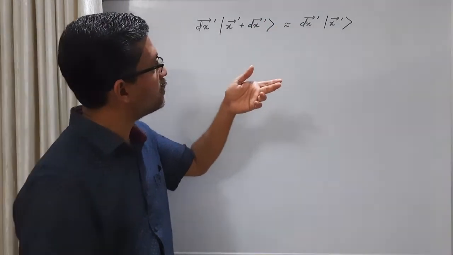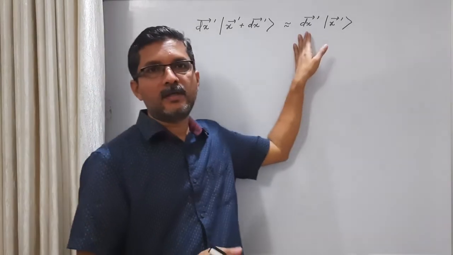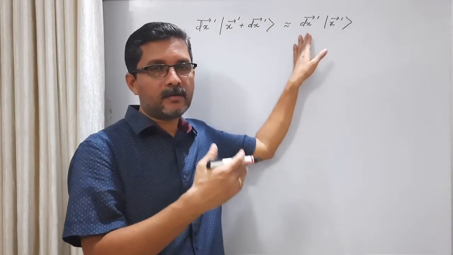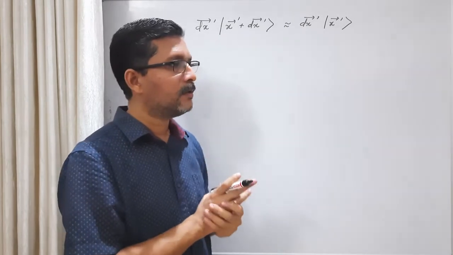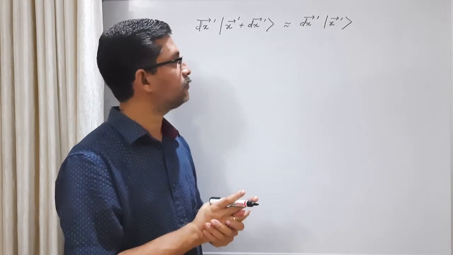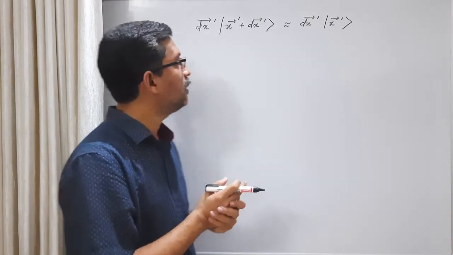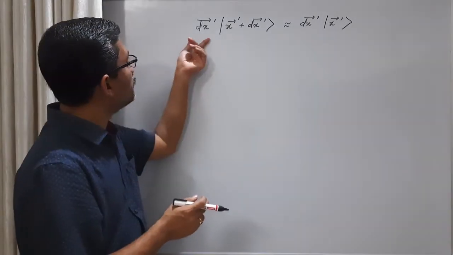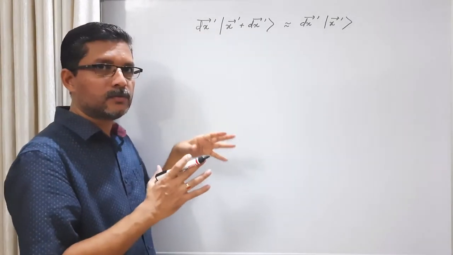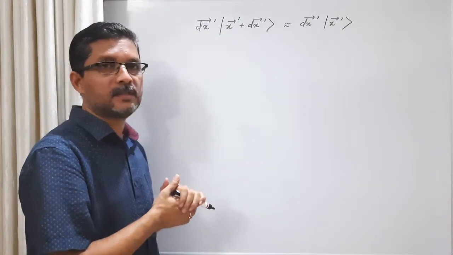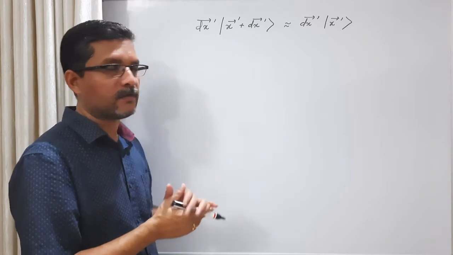And I have also stated that this approximation is meaningful when we neglect the terms containing second order in dx prime. Let us see how this is correct. Here this dx prime is a vector, a three-dimensional vector, right? So I am trying to establish this result using a one-dimensional variable.